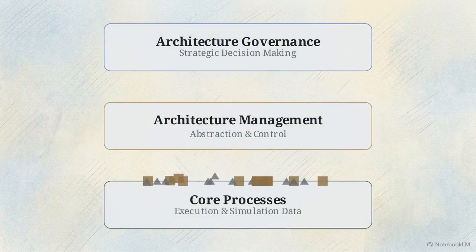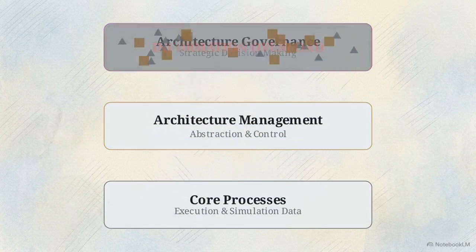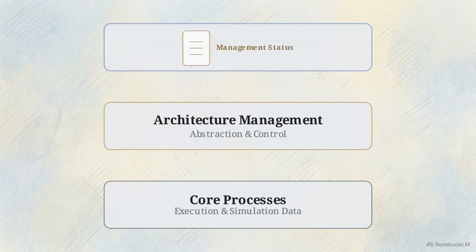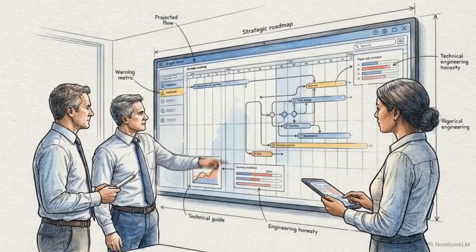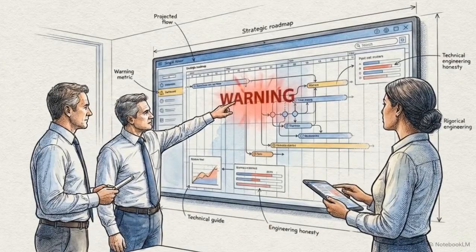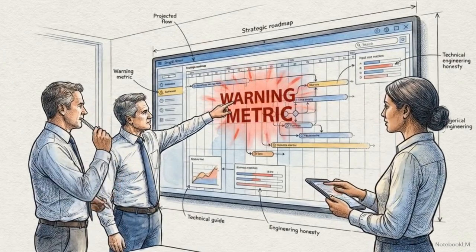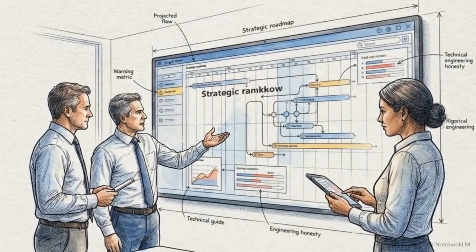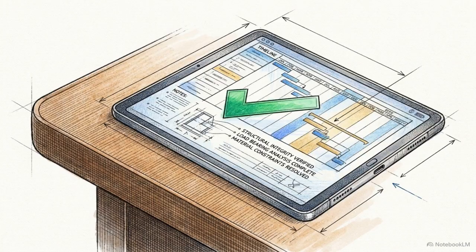Sending this granular execution data directly to the governance board would trigger massive information overload, paralyzing strategic decision-making. So management translates upward. It absorbs the raw data, abstracting it into refined strategic management status reports. Upon receiving this abstracted data, governance has clear visibility to pivot the macro strategy, reallocate resources, or soften initial directives if they prove technically impossible. This upward abstraction prevents executive blindness. It completes the cybernetic loop, allowing the organization to dynamically course-correct rather than blindly following a failing plan.